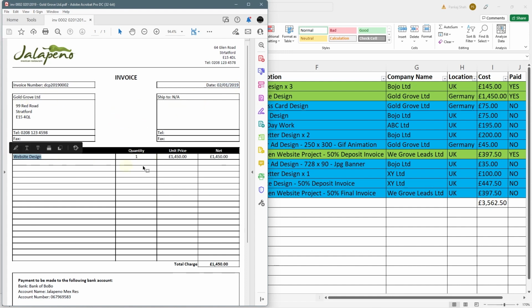And here's what we did. We did website design. We did one. It was £1,450. Here you can see that same value right over here, right? And the company was based in Germany, but we just made up the address. This was all fictional information, but they paid us eventually.